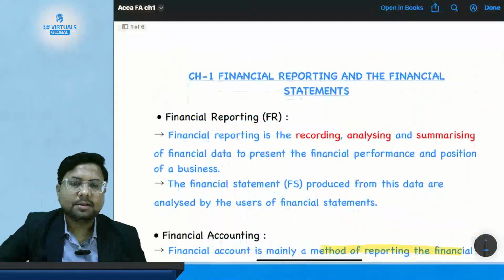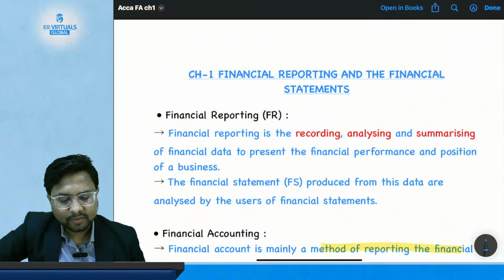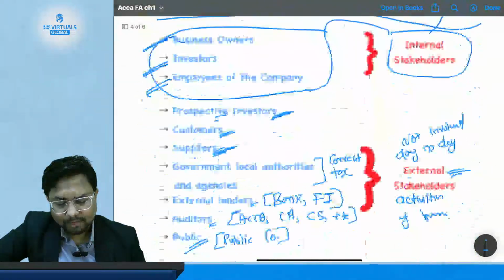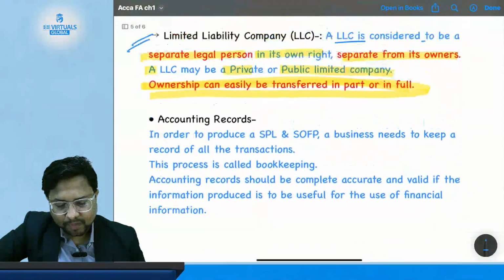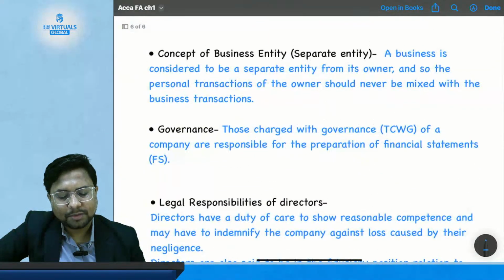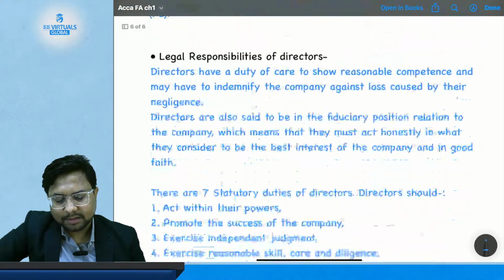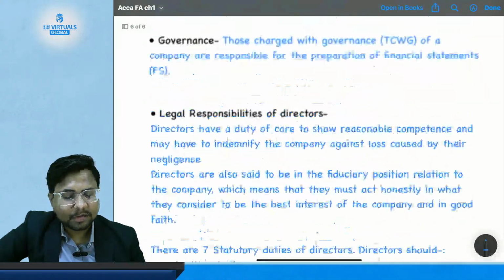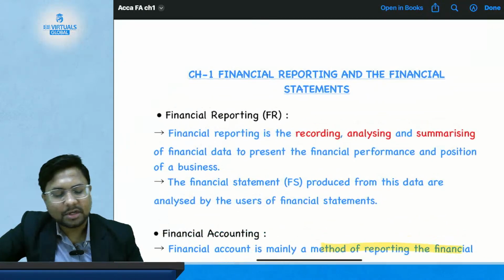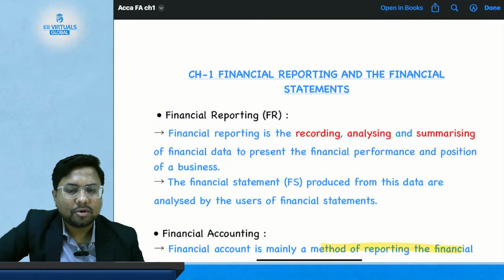Now look at the content of the chapter. You have financial reporting and statement headings, which we have studied till now. The only topics left are accounting records, concept of business entity, governance, and legal responsibility of the director, and that's all that we have left. And still we were able to solve all the questions which are in the ACCA study hub available for you.